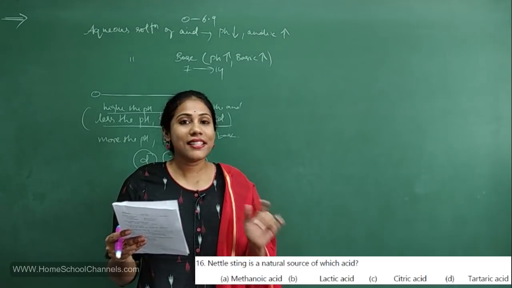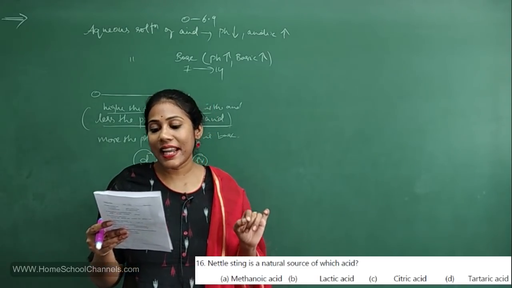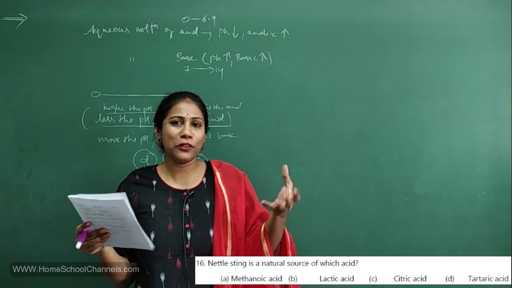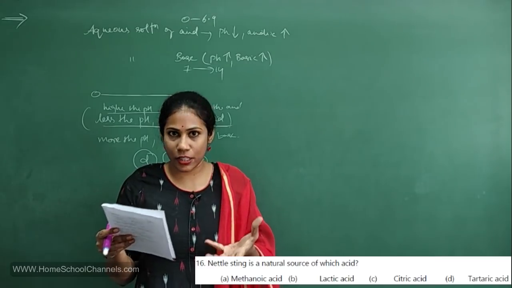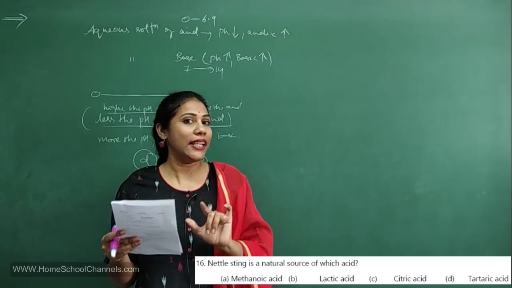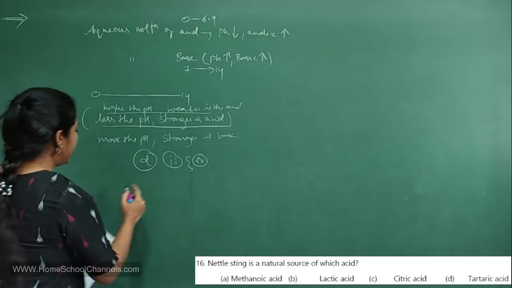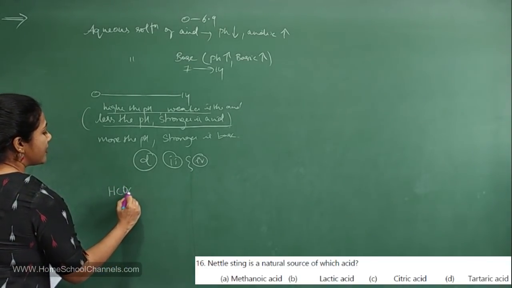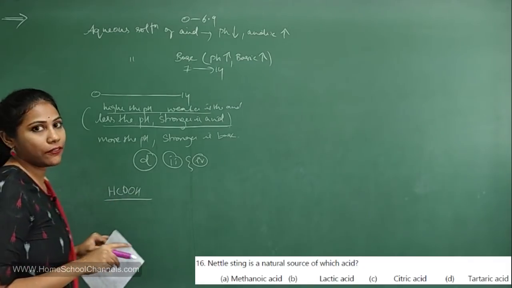Fine. 16th question. Nettle sting is a natural source of which acid? Again, acids and their sources. I told you to read the table in the textbook, right? So, methanoic acid or formic acid. Nettle sting contains methanoic acid or formic acid, which has the formula HCOOH.